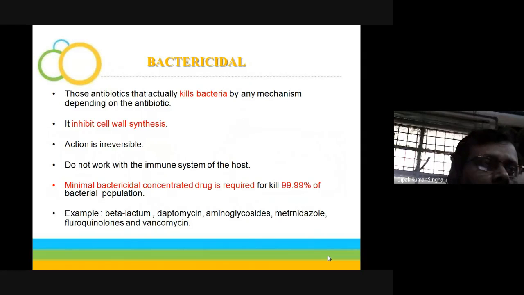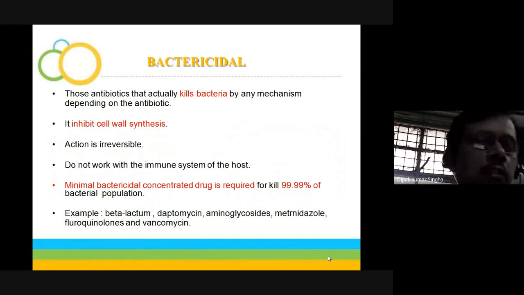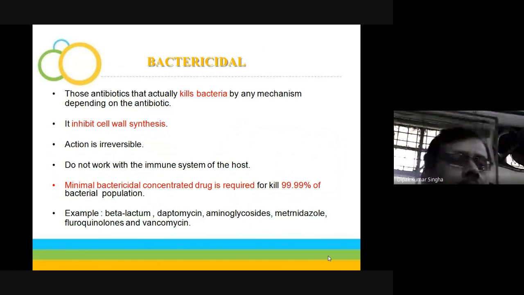The cell wall is a very important component for bacteria as well as other microorganisms. In some microorganisms, the outer covering is called the cell wall, which is composed of peptidoglycan. If the cell wall is ruptured, it is like your room wall breaking down and the room collapsing. So if the living system is covered by the cell wall and the cell wall is ruptured or inhibited, the bacteria or microorganism can be killed immediately.